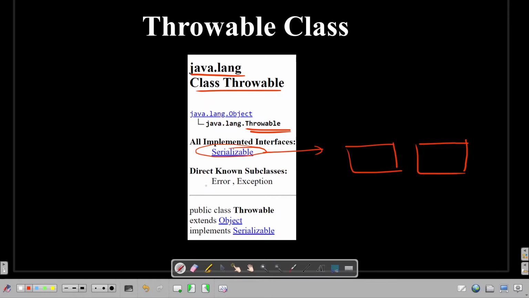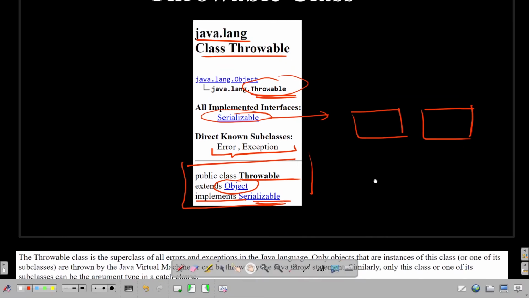There are some directly known subclasses. We have already studied them, right? Error and Exception are the subclasses directly inheriting Throwable. So whatever is there in Throwable, it's coming in these two classes as well via inheritance. These classes might override the behavior, or might not override the behavior. So that's the crux of these. This is the class signature: the name of the class is Throwable, it extends Object, as we have already seen, and it implements the Serializable interface.